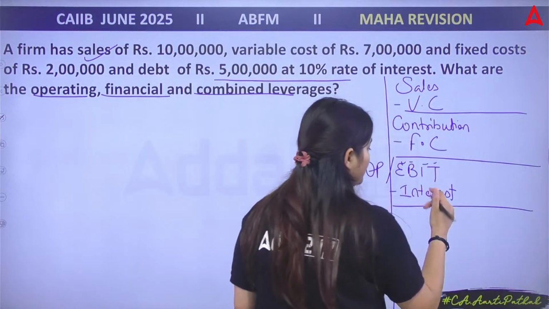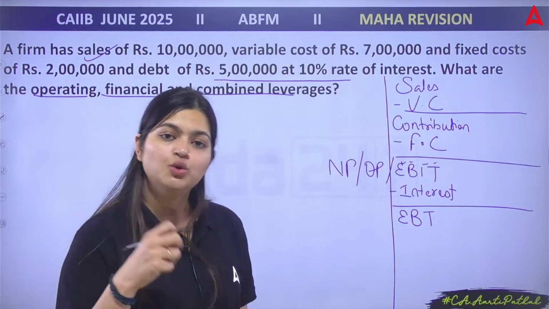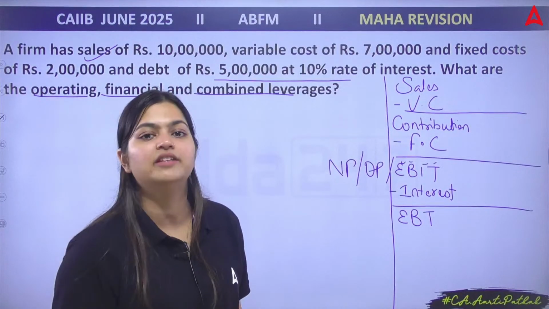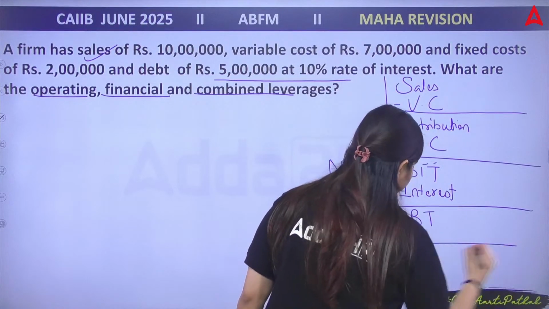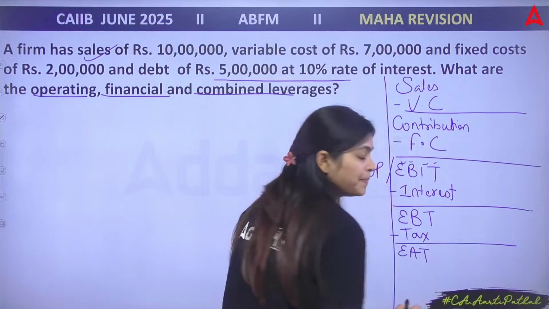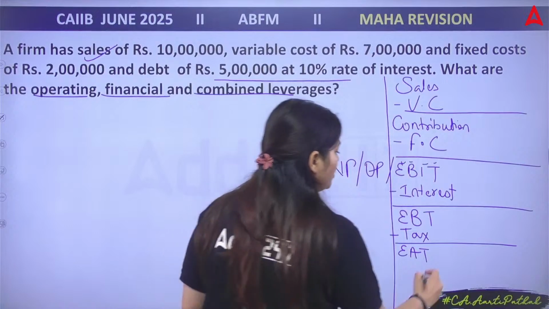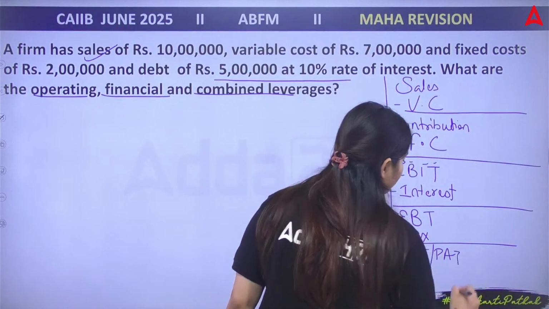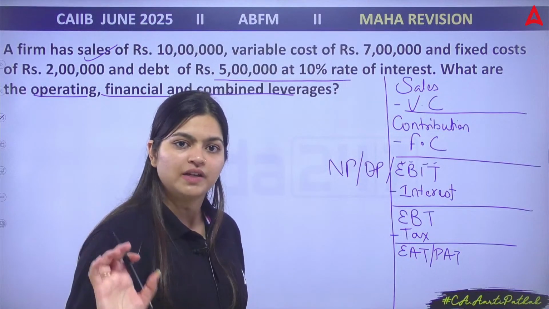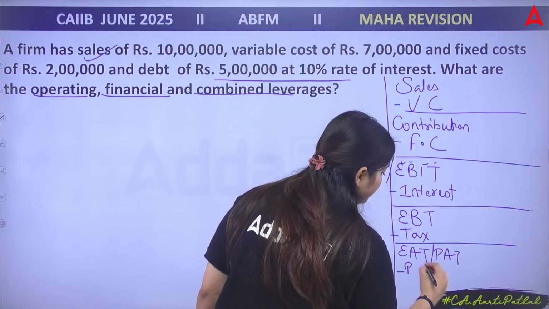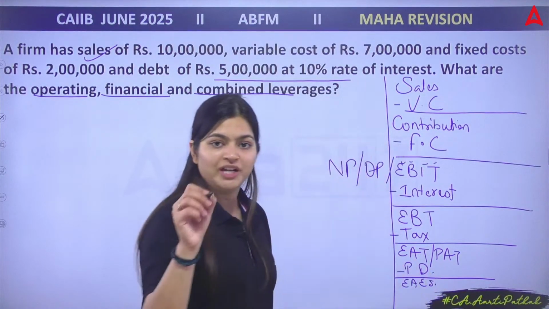From subtraction of interest, you will receive EBT. Earning before tax, because you have earned something. Now government will take their amount. Yes. So you need to deduct the tax amount. Then earning after tax. Yes, this is the earning which is available to your shareholders. Or you can also call this your PAT, profit after tax. If you have issued any preference shares, then you need to pay preference dividend. Then you will receive the earnings available specially to your equity shareholders.